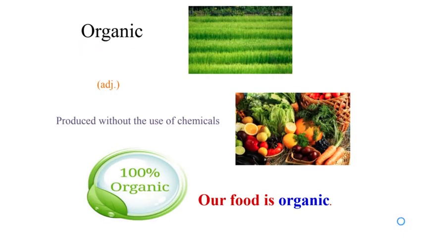Organic. Organic means produced without the use of chemicals. So it is without any chemicals. This means that it is organic. Our food is organic. This means that our food has no chemicals. Of course, it's healthier.